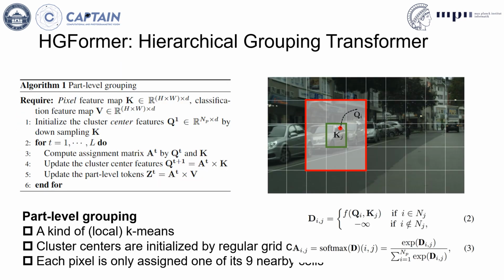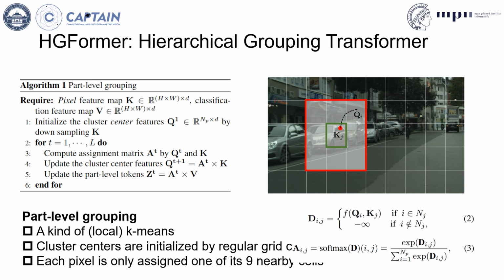This slide shows the details of the part-level grouping, which is actually a kind of local k-means algorithm. It gets some inspiration from SLIC, but it can be trained end-to-end. First, the cluster centers are initialized by regular grid cells. Then we assign the pixels to cluster centers. To save the computation cost, we only assign the pixels to its 9 nearby cells instead of all the cells. For example, in the right picture, we only assign the red pixel to one of its 9 nearby cells.